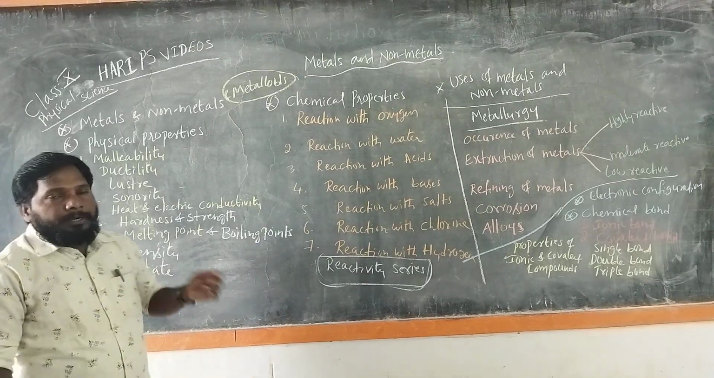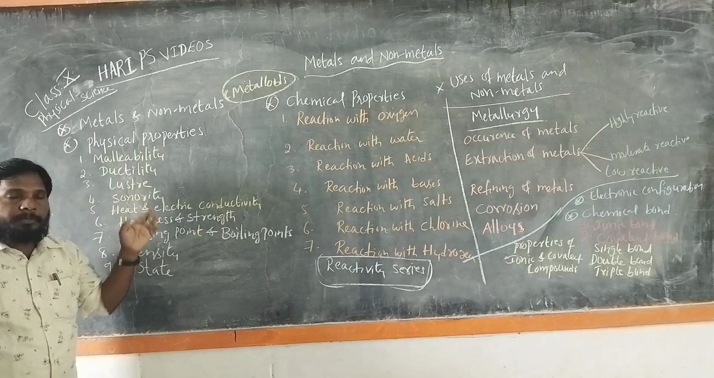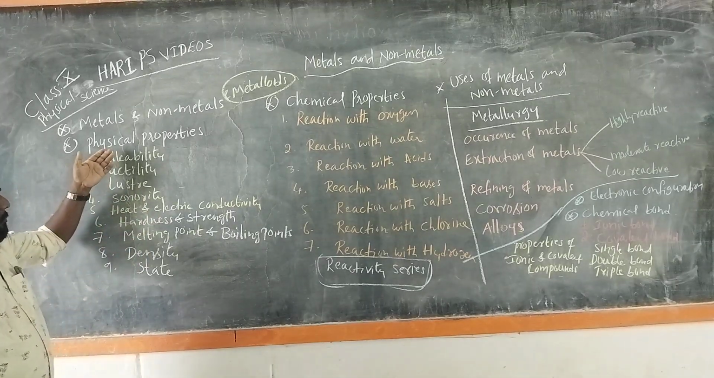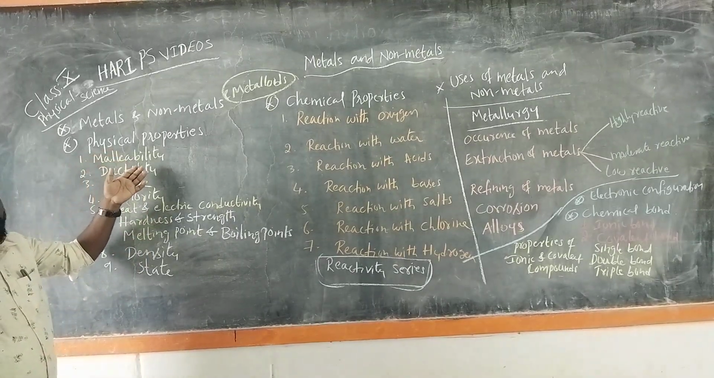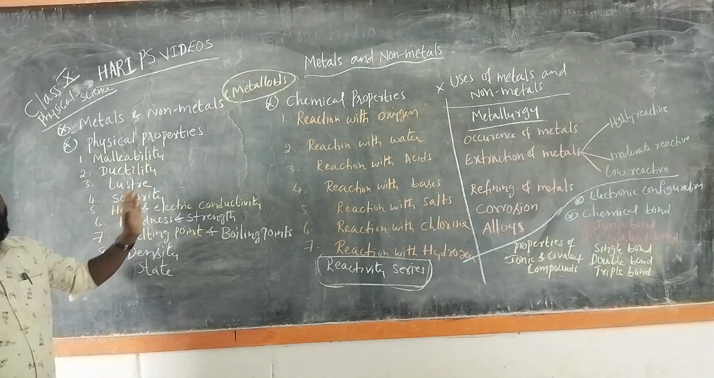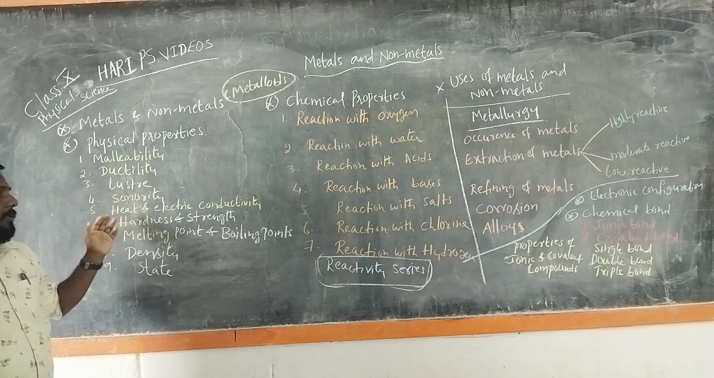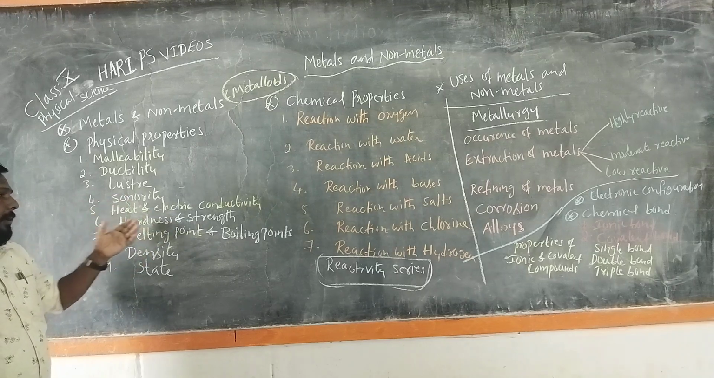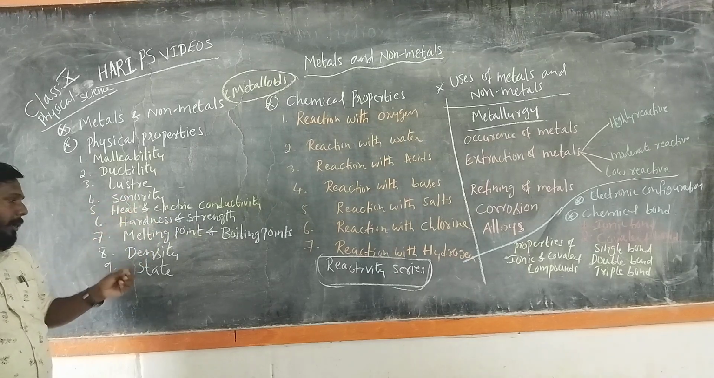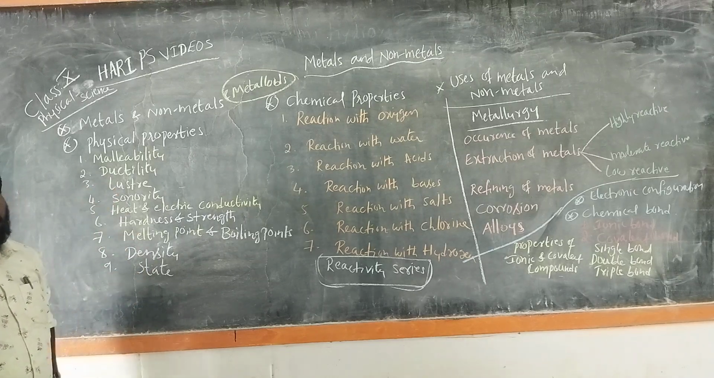As you already know about this, I will not discuss much about these physical and chemical properties; not much explanation is needed, because you learned these properties in class 8. Just to give you the idea: malleability, ductility, luster, sonority, heat and electric conductivity, hardness and strength, melting point and boiling point, density, and state. These should all be discussed briefly.